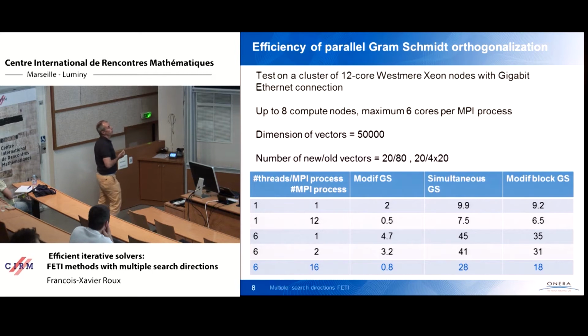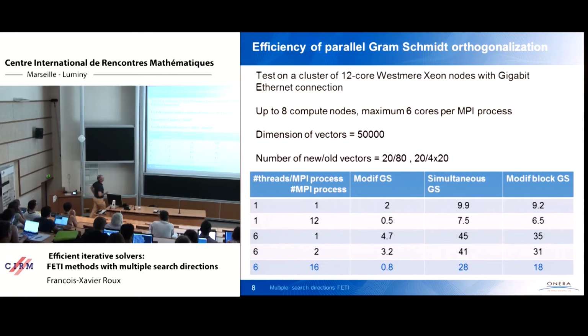So when you use the modified Gram-Schmidt procedure, it means that you perform the dot products one by one, and each time you have performed a dot product, you use the result to modify the vector and then restart with a new dot product, and so on and so forth.